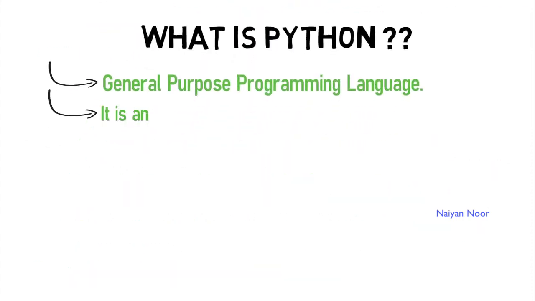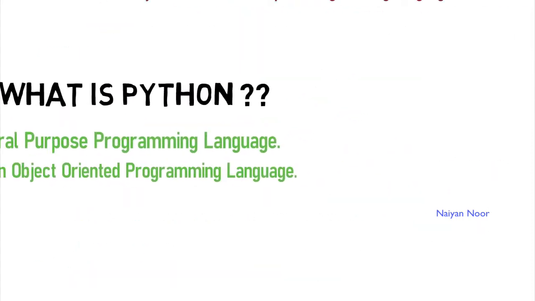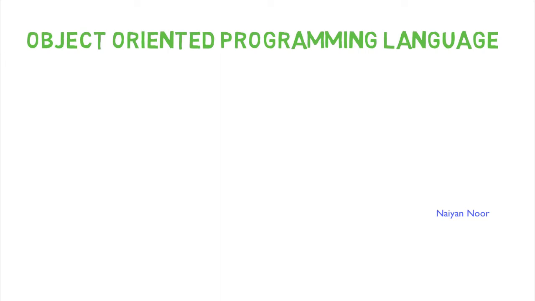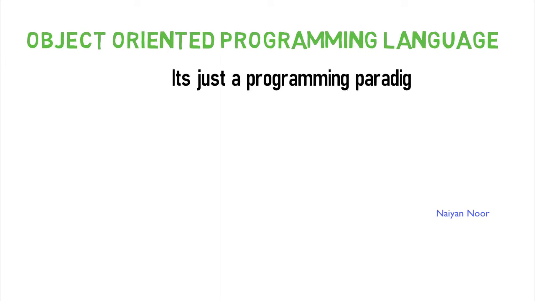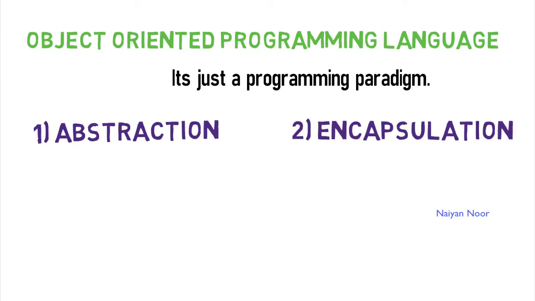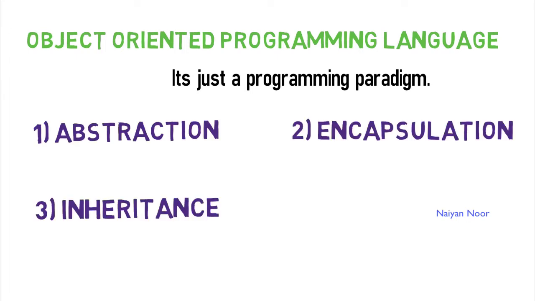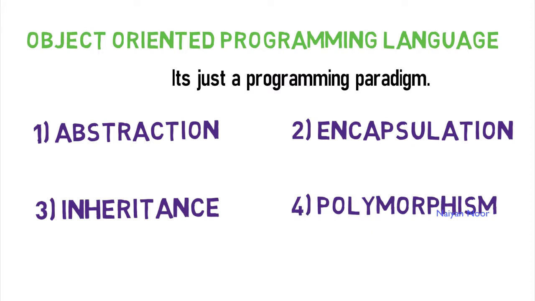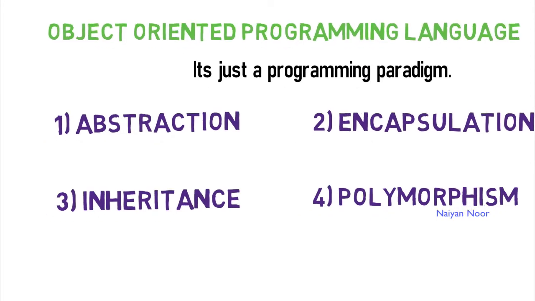It is an object-oriented programming language. Object-oriented is a programming paradigm. There are certain principles which a programming language has to follow in order to call it as an object-oriented programming language. And they are abstraction, encapsulation, inheritance, and polymorphism. We will explore in depth what these concepts are and how Python follows these rules in the upcoming tutorial videos.